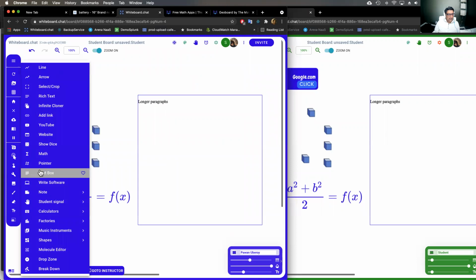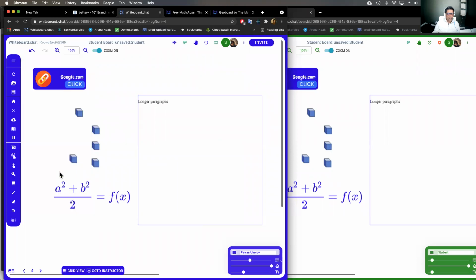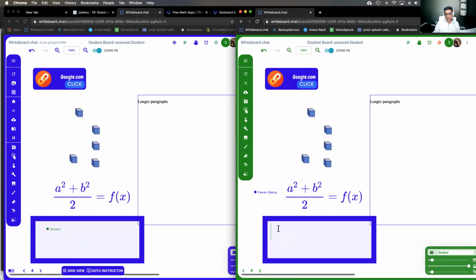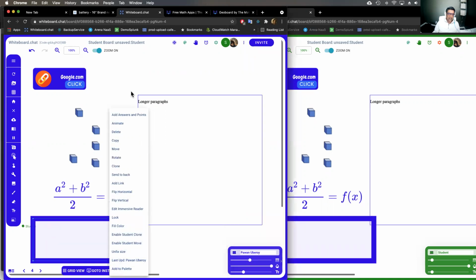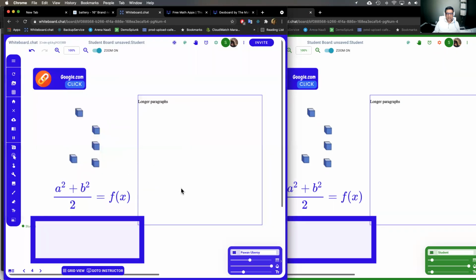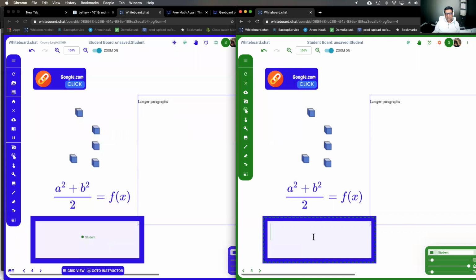And then there is an ability for younger children to use text boxes. You can have a predefined text box where the students can type their answers. They don't need to set up anything there. You can also set these up for auto correction. So if you want to say, add answers and points, this is worth 2 points. The right answer, let's say, is ABC. And then the students type ABC. You can auto correct their work as well.